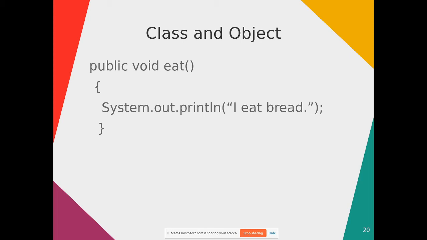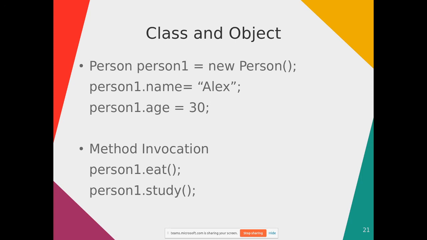First of all I will define this class, then I will create an object. How do you create an object? I will create object person1 of the Person class using the new keyword, and here I will call the person method, that is called the constructor. So the same class name with parentheses. Now I will set the name value, suppose Alex, and the person1 age 30, using the dot operator.